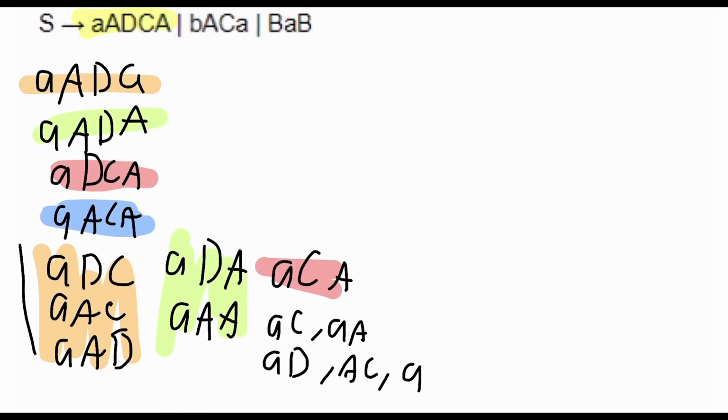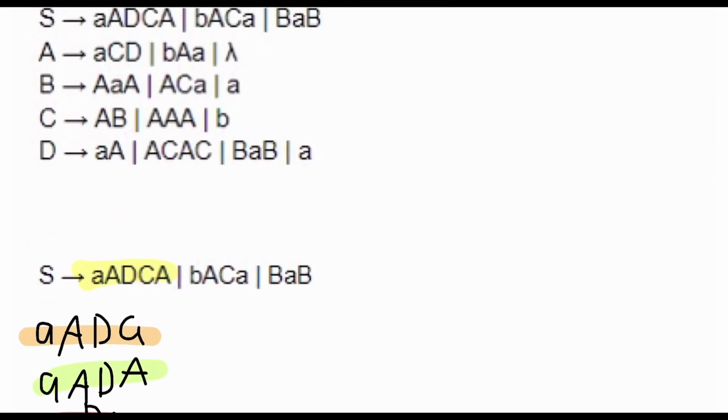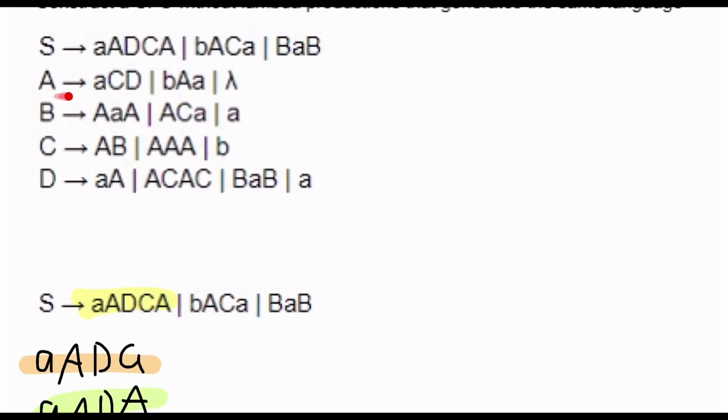So we know that this breaks down in a multitude of ways just because of how long this word is. This one is easier, and we do the same process, but this one we do not break down, because there is no capital A. Why do we only break down ones with capital A's? Because this capital A right here has a lambda. Because this A line has a lambda, that's why we break down every single word that has a capital A in it.